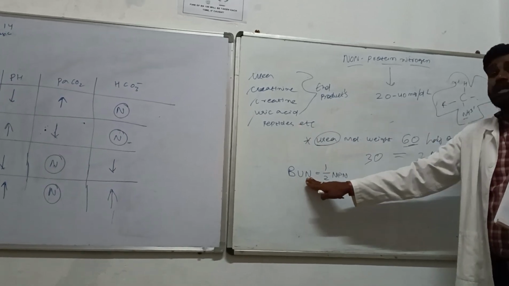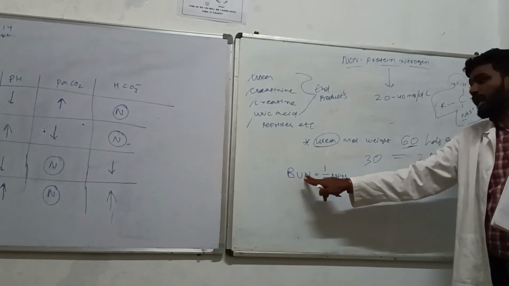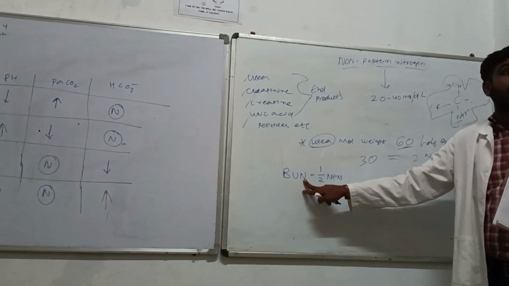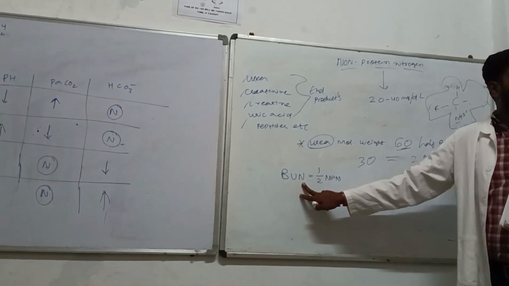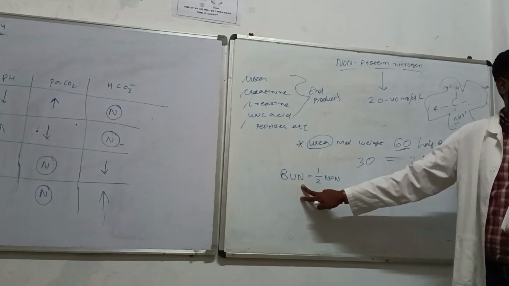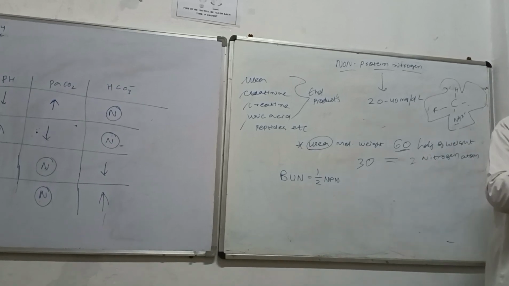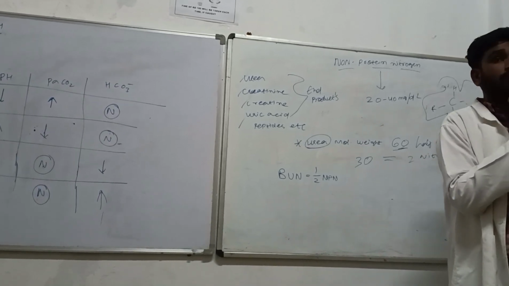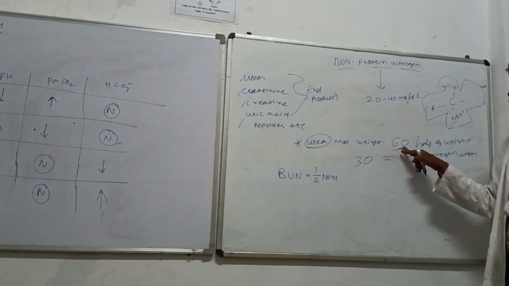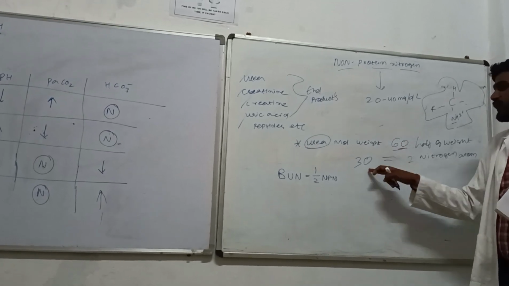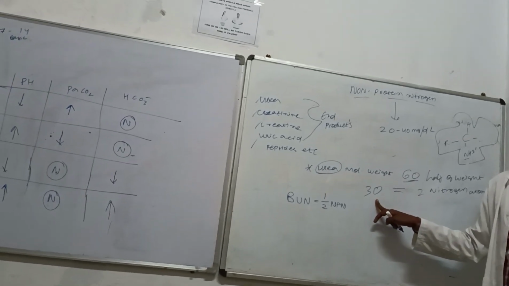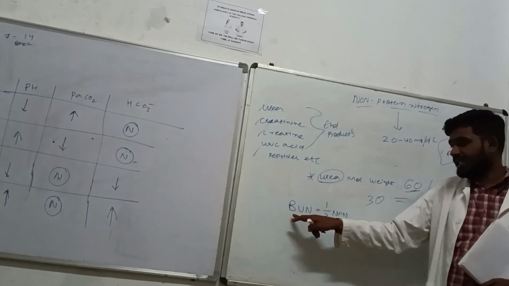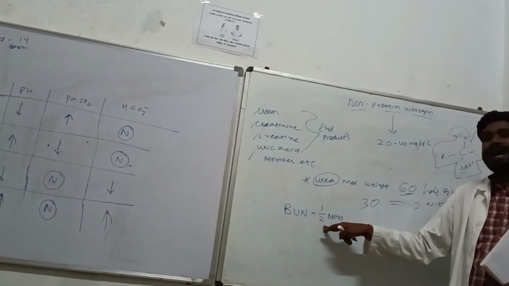If I am talking only about the nitrogen, blood urea nitrogen, I specified. I am not talking about the whole urea. I want to know only the blood urea nitrogen weight. So whatever urea you get, half of it will be the nitrogen. So we can say that blood urea nitrogen is the half NPN.